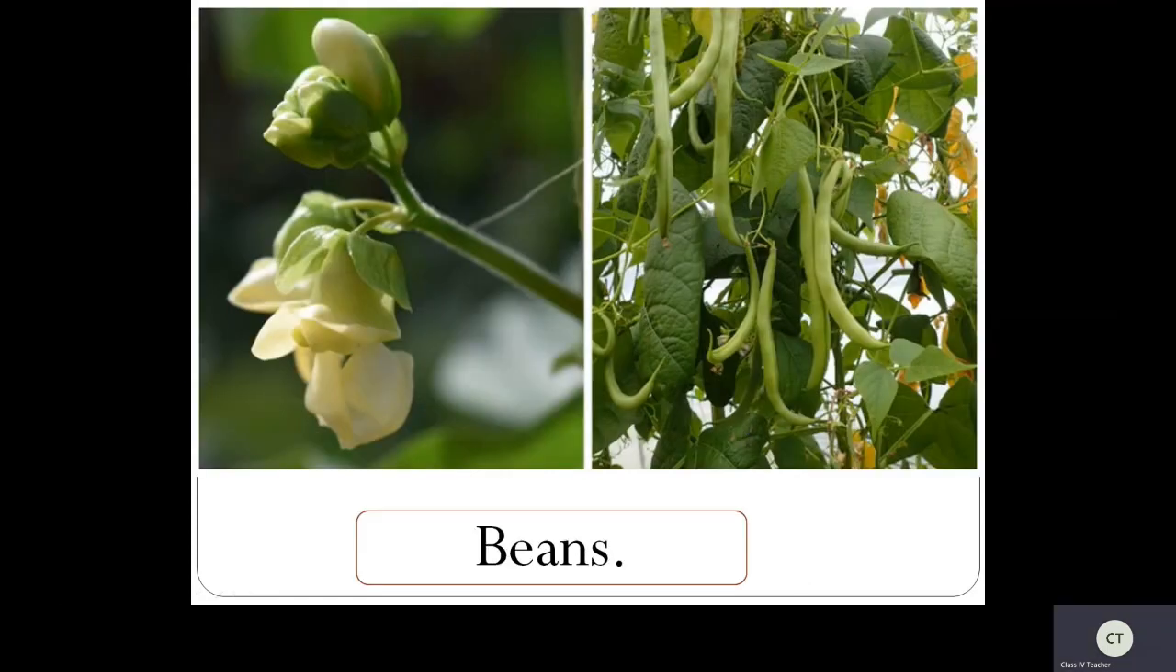Now see these beans. See the flowers of beans? They are very different, right, when compared to the guava flower and also the ridge gourd. Yes, these are wide and just like wings. Can you see these petals are just like wings? So slowly this transforms into beans. See these beans? Inside you will see the seeds.